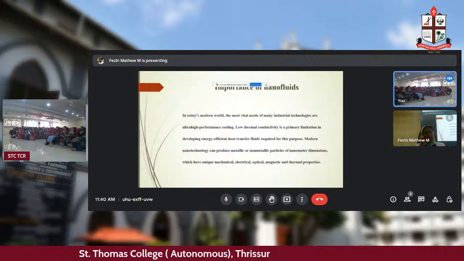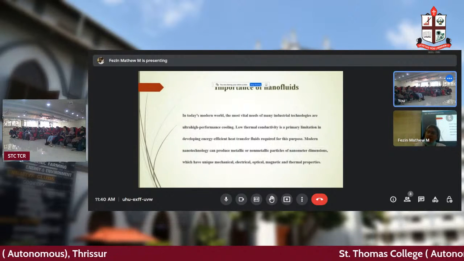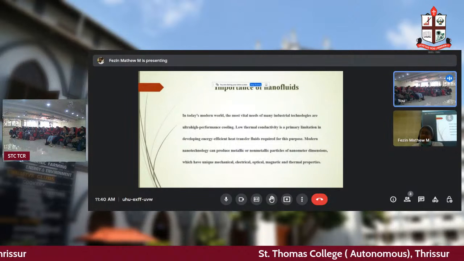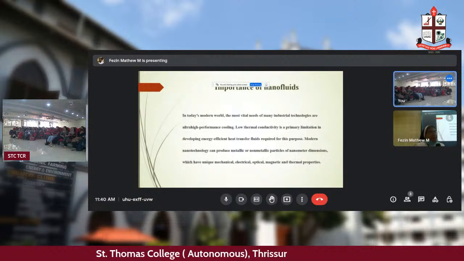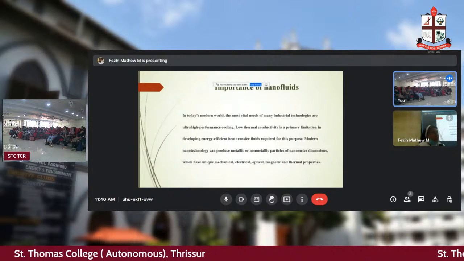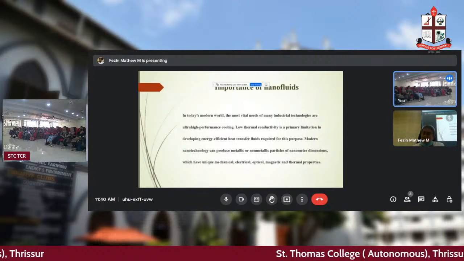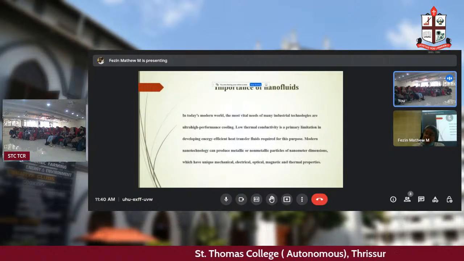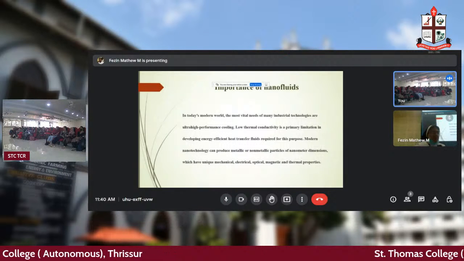At first, what they did is they put millimeter sized particles inside ordinary coolants. Then their thermal conductivity increased. After some time they put micrometer sized particles inside this coolant, that is 10 raised to minus 6 meter in diameter. Then what happened is that, more than the millimeter size, the particle had very high thermal conductivity.